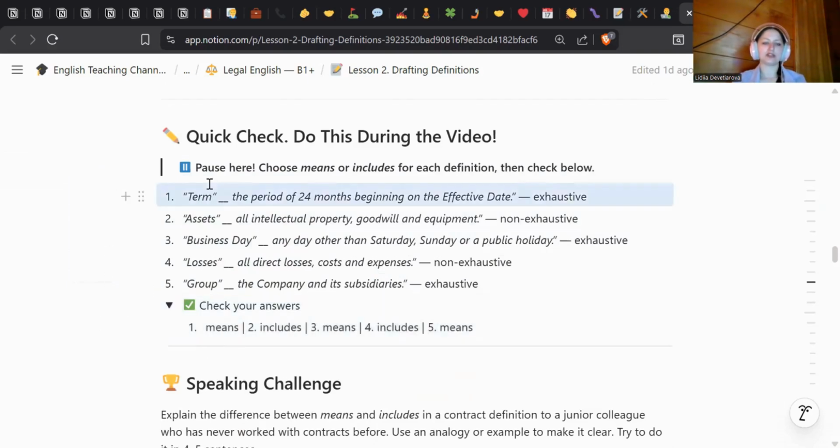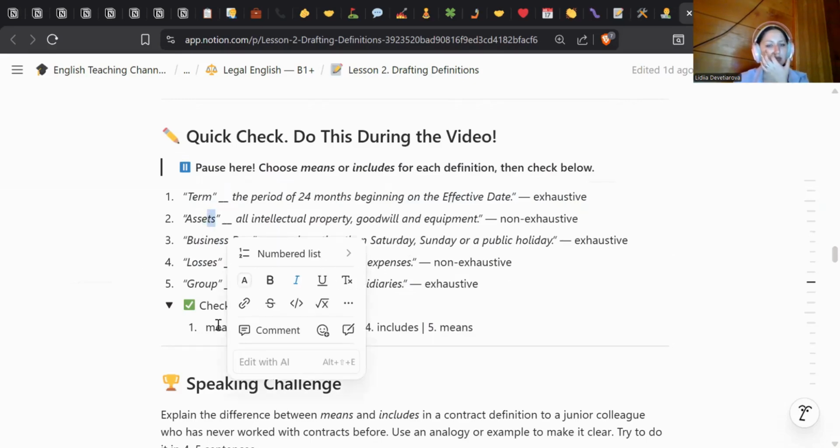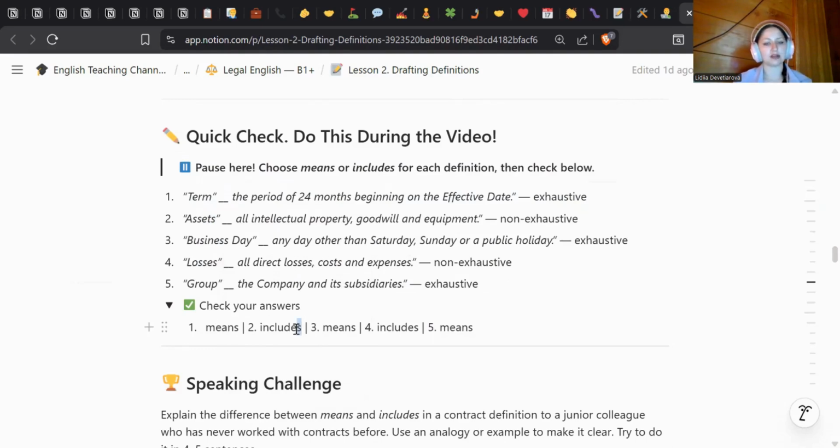So, the first one, term means. It's exhaustive. Assets includes. Non-exhaustive. Even though, please pay attention, even though we say assets in plural, we still use includes in singular, because basically by assets we do not mean exactly the plural. We mean the word assets. The term assets, and the word is one. Business day means, because it's exhaustive. Losses includes, non-exhaustive. Also the same logic with plural and singular. Group, it is exhaustive and it means.